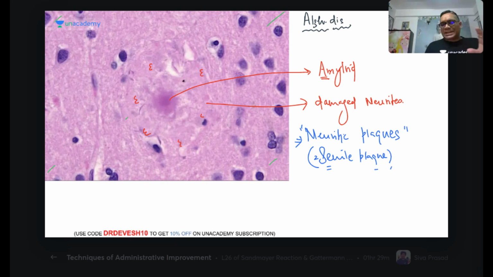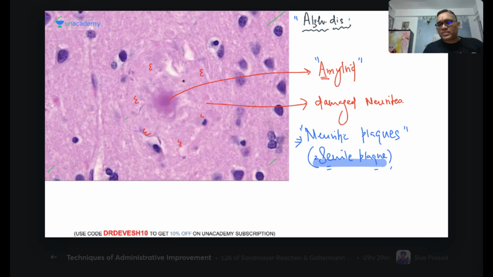Right. So now you cannot appreciate the neuritic plaque or senile plaque, which is what I said in the beginning. Even I cannot appreciate it, but I showed you this amyloid, and from amyloid we came to a guess that if it is Alzheimer disease, then it can be damaged neurites and amyloid. So amyloid is in the center, and damaged neurites are surrounding it. So this is called a senile plaque, right?